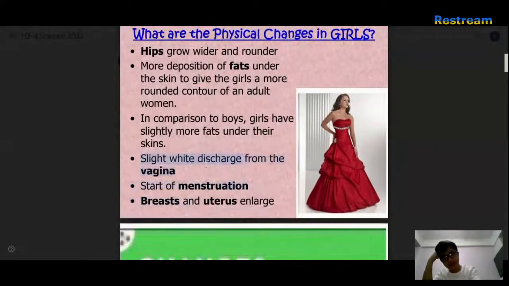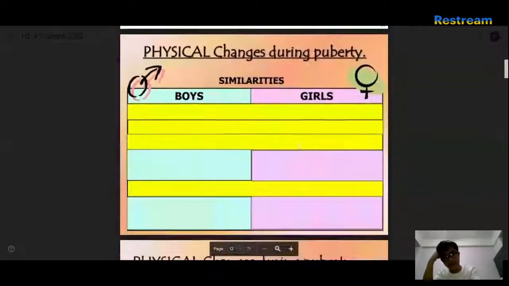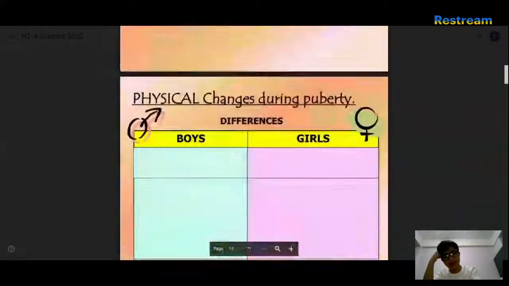I have no idea what this is. They never say it. Okay, it's the start of menstruation and enlargement. Okay. Mr. Tan, where's the stuff? I can't see a thing. Oh, it's just blank.